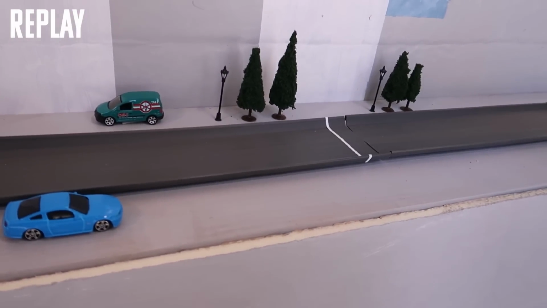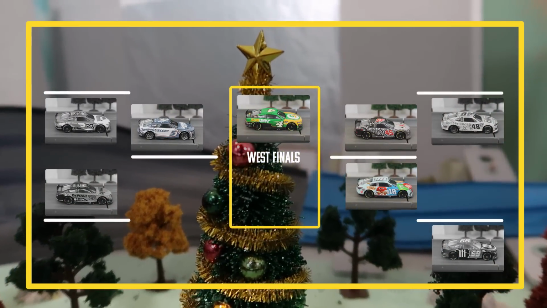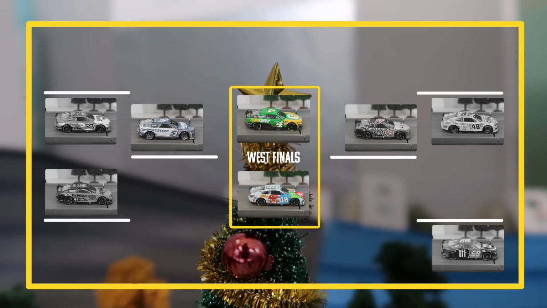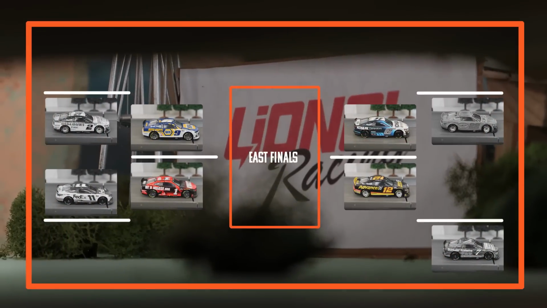Kyle Busch will advance to the Western Conference Finals, where he'll face off against Kevin Harvick. You'll see that battle next week, but for now, let's turn things over to the Eastern Conference, where our final 4 will be whittled down to 2.